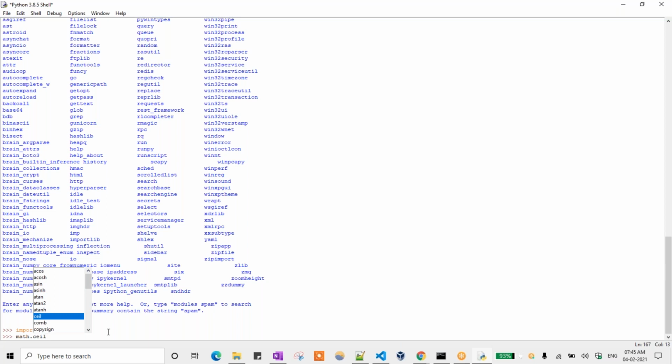Suppose I need to use the math dot ceil function. I'm giving some value for this one, 4.5. So what is meant by ceil? The upside one.